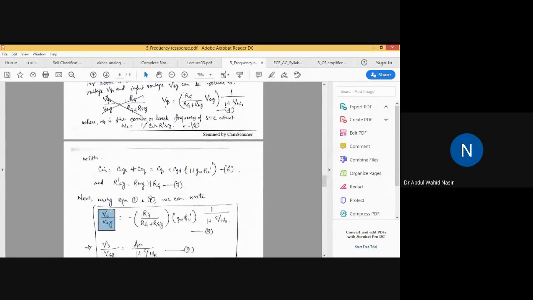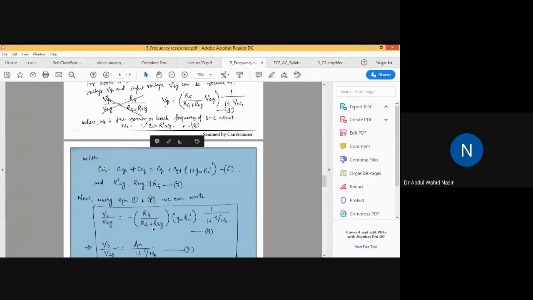Substitute that value. And what is VSIG? If we find VSIG from here, you will get VSIG as RG plus RSIG divided by RG into 1 by 1 plus S by omega naught.